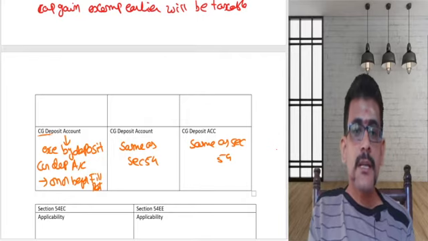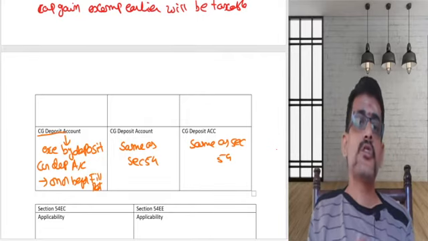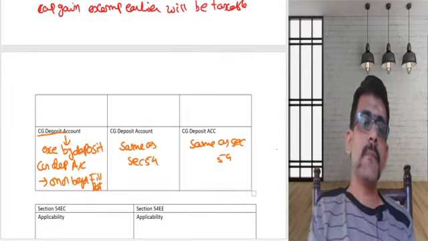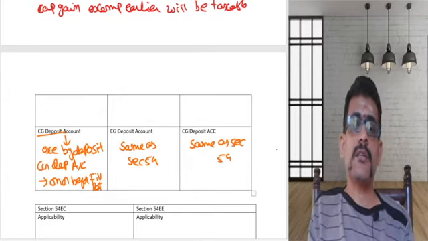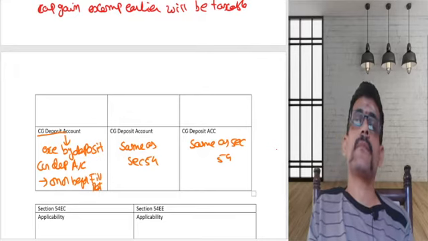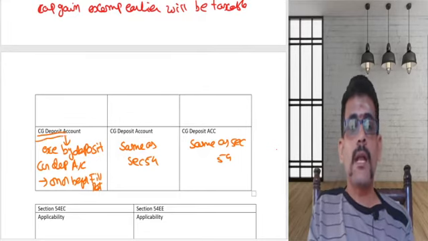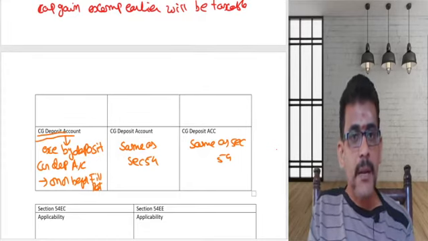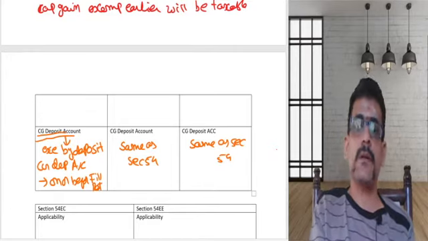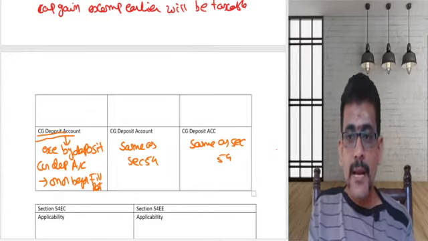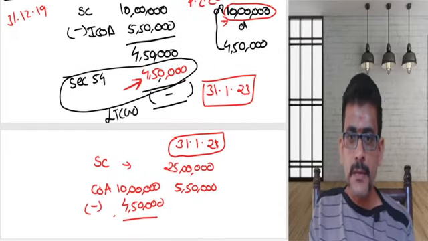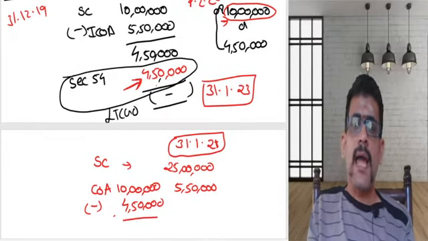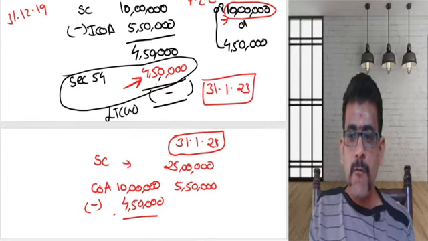Money deposited in the capital gain deposit account should be used by me within a period of 2 years to purchase, within a period of 3 years to construct. If I am not doing that, then whatever amount deposited in the capital gain deposit account is taxable. Again, let me explain it clearly. So here, say suppose I am getting a capital gain of 4,50,000.